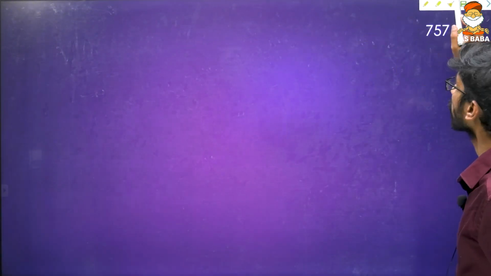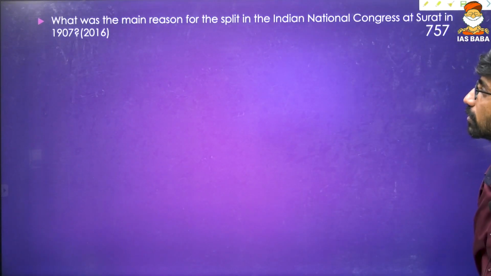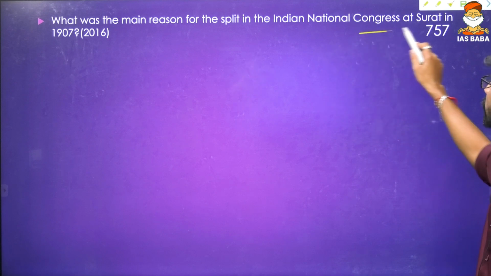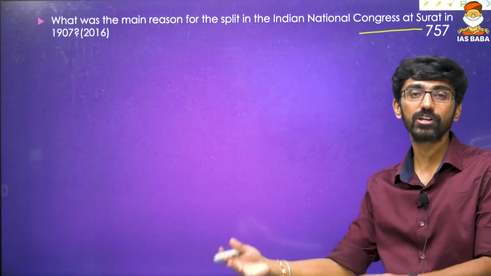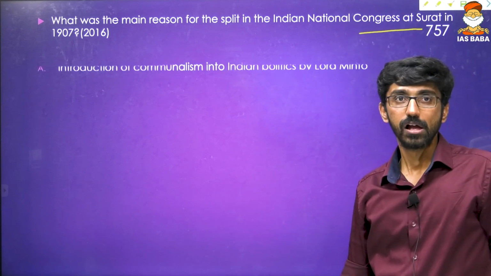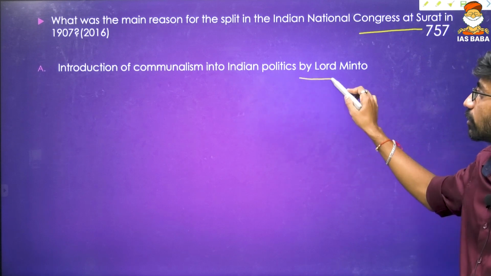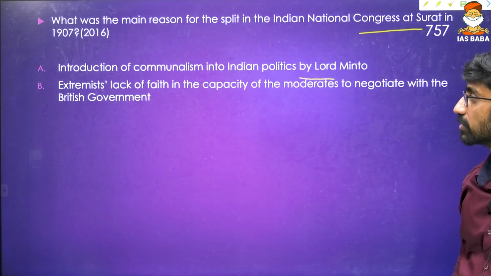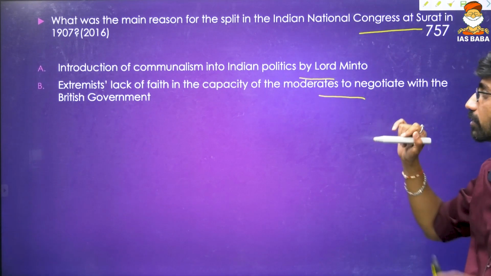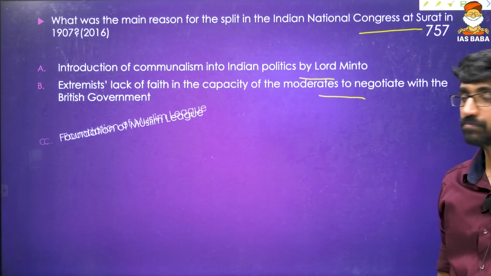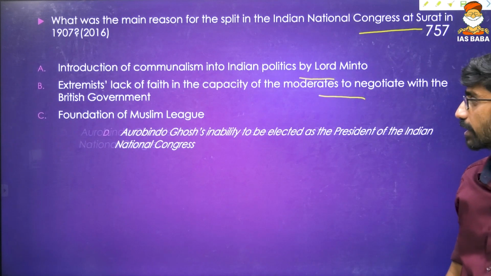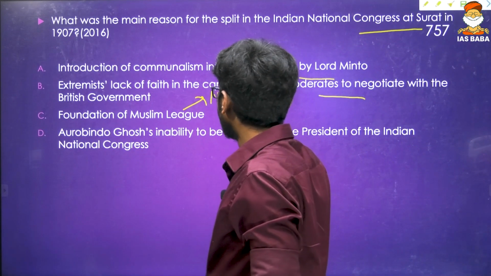Only darbar attended by a monarch. Again, look at one more question. What was a major reason for a split in the Indian National Congress at Surat? Because that is also related to the Swadeshi movement itself, in 1907. Then, introduction of communalism into Indian politics by Minto. Extremists' lack of faith in the capacity of moderates to negotiate with the British government. Foundation of the Muslim League, which happened in 1906.